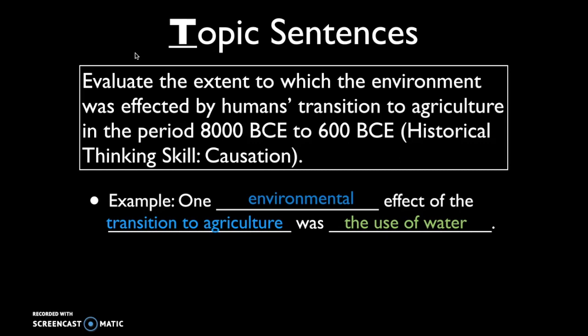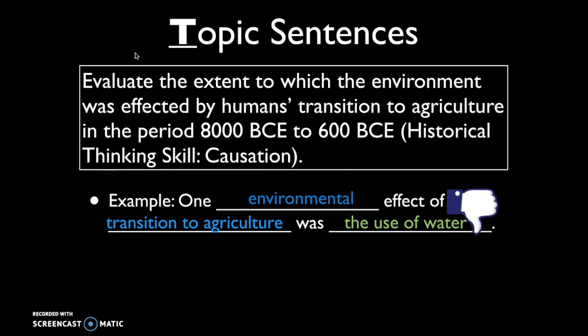Now, we talked about that one in the last video. The problem with just using a phrase like the use of water is it's not clear enough. It's not specific enough. And so it's really important that when you first are drafting and creating your thesis, that you identify claims that have a level of specificity and clarity to them. Now, is it okay for you just to take what you wrote in your thesis and then rewrite it in your topic sentence?